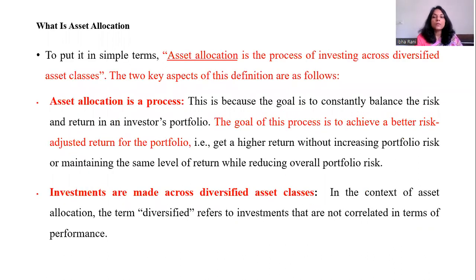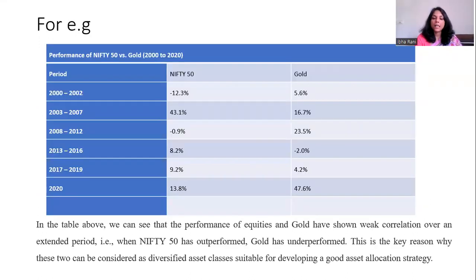In simple terms, asset allocation is the process of investing across different diversified asset classes. The two major key aspects of asset allocation are that it is a process and it is made across different diversified asset classes.